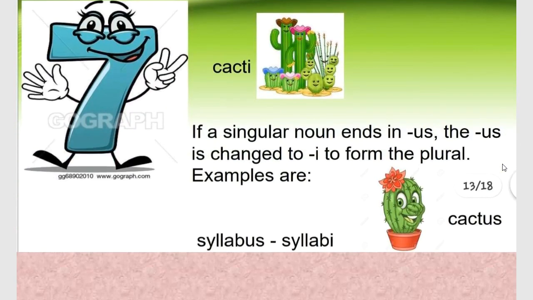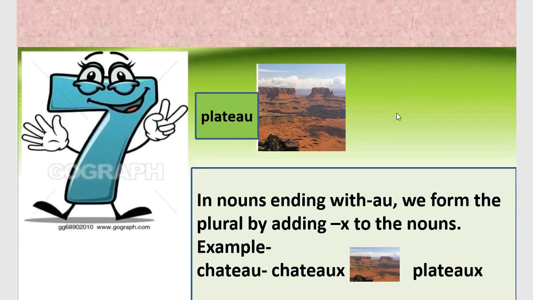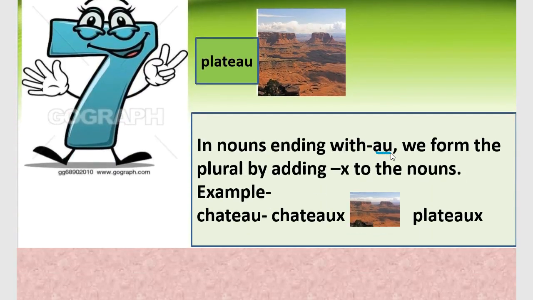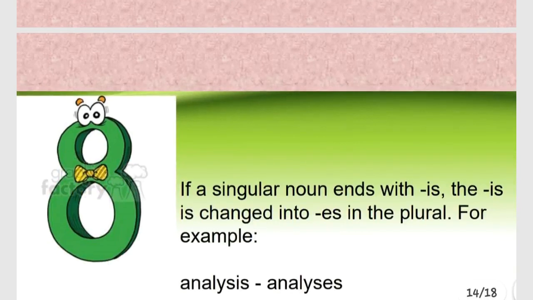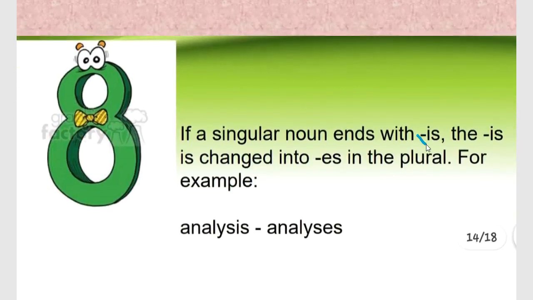Next rule is any noun ending with us changes into i in the plural form. Any noun ending with au in the singular form adds x at the end to form its plural, aux. Any noun ending with is at the end changes into es in the plural form.